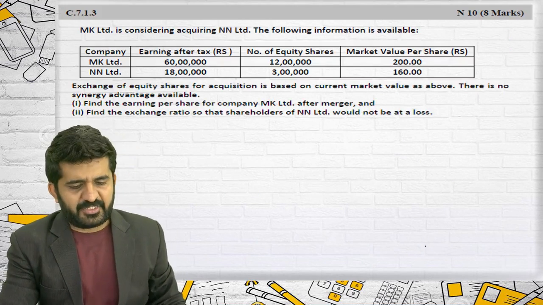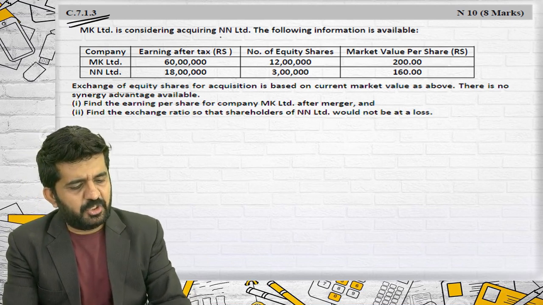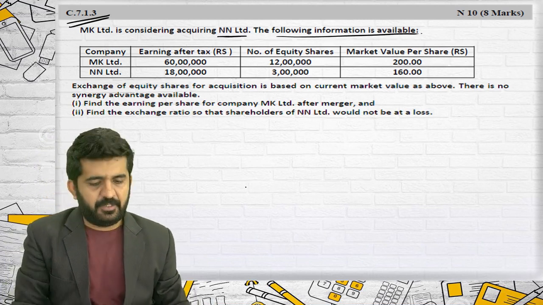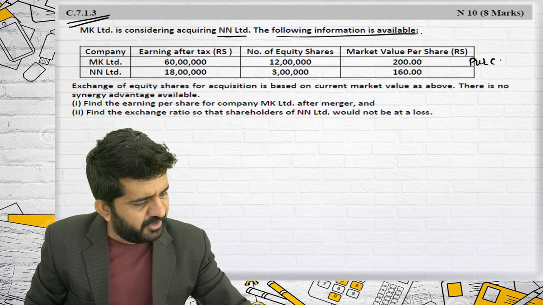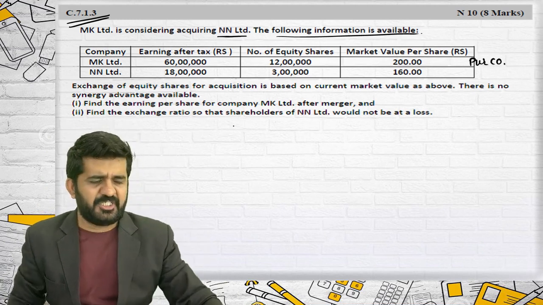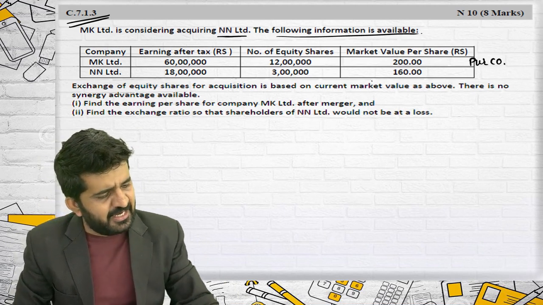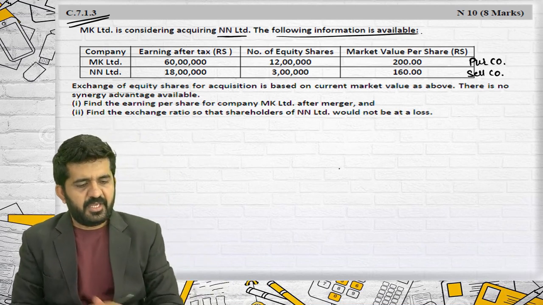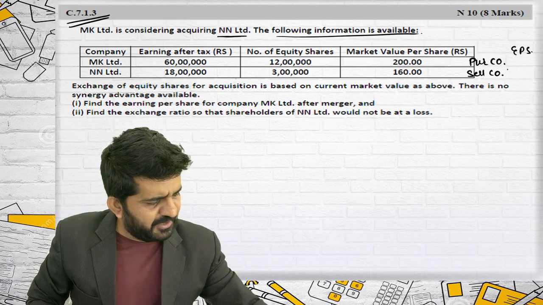We are going to 7.1.3. MK Limited is considering acquiring NN Limited. The following information is available. MK Limited is purchasing company. So here I am not drafting any question because it is given in table format, so I can easily see from here. NN Limited is a selling company. Everything is given, just EPS is not given. Let me also write down EPS over here.